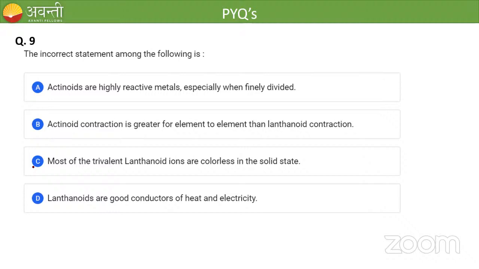Has anyone got the answer? Very easy question it is. Which option is correct? A, B, C, or D?